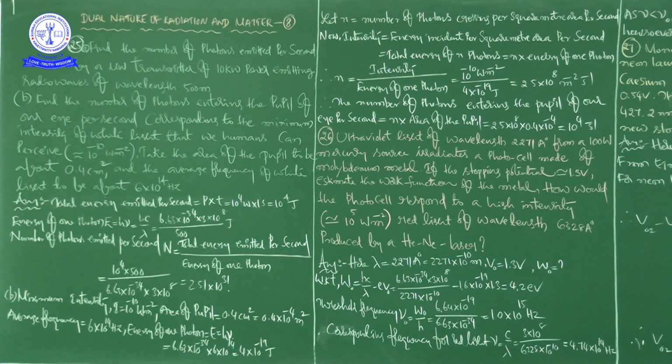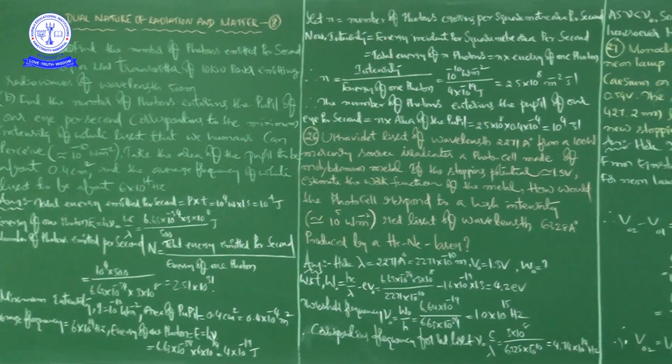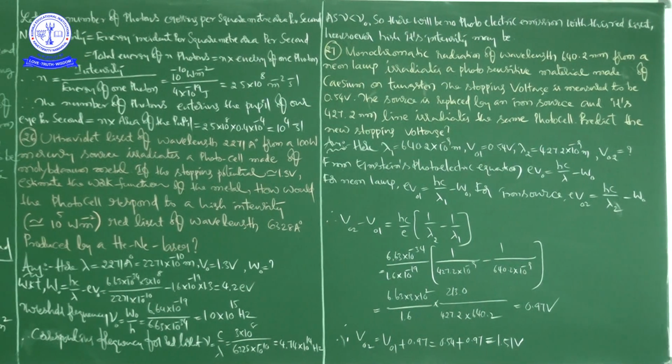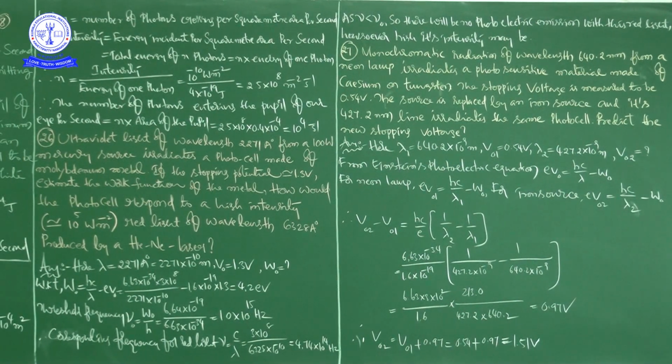So there will be no photoelectric emission with this red light, howsoever high intensity may be. So what can we say here? As nu is less than nu naught, there will be no photoelectric emission with this red light, howsoever high intensity may be. Next question.